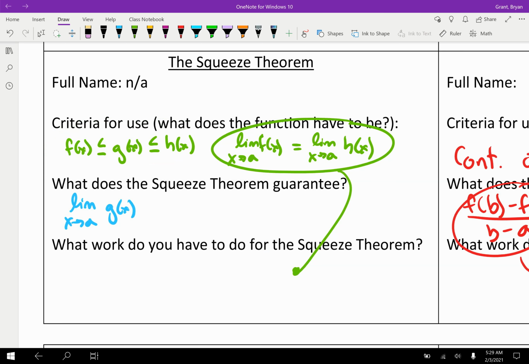Okay. So then what does it guarantee? Well, it tells you if f is below and h is above, but their limits are equal, then the limit of the middle function at that point a is equal to the other two limits. And that's it. Right? The Squeeze Theorem helps guarantee a limit value. Sometimes you'll see it used for the definition of continuity, but that's that.